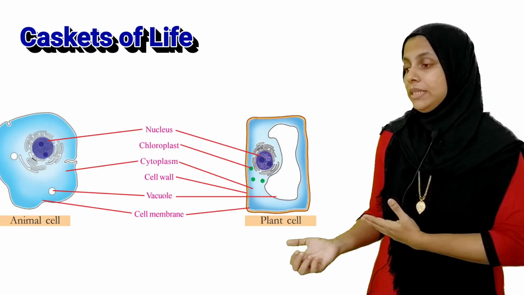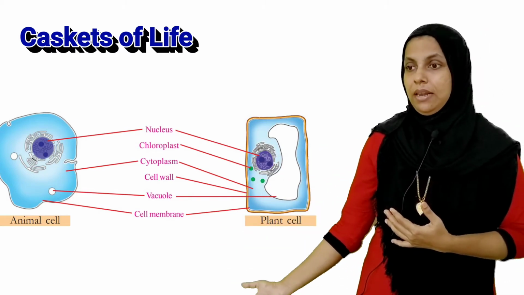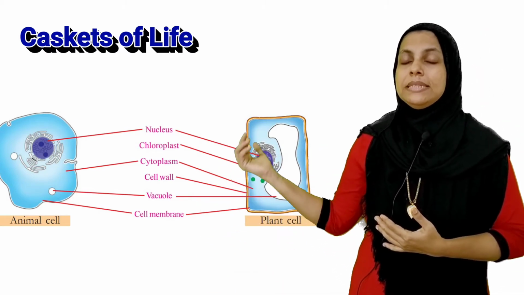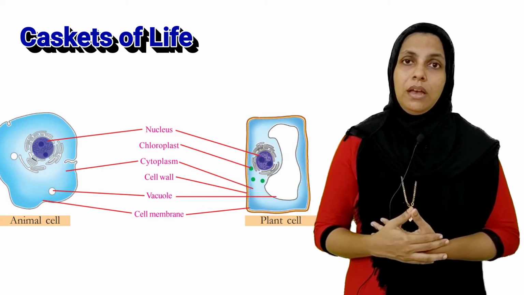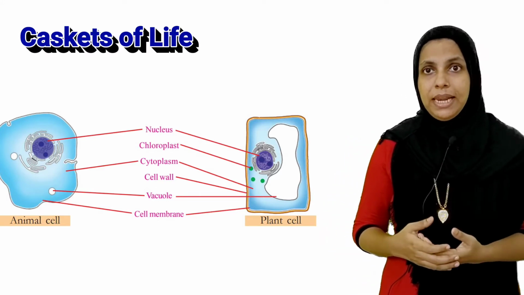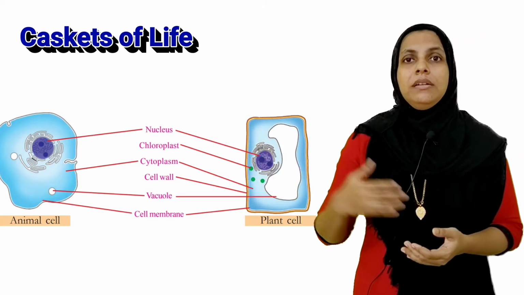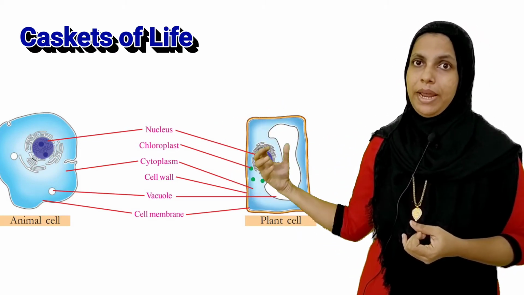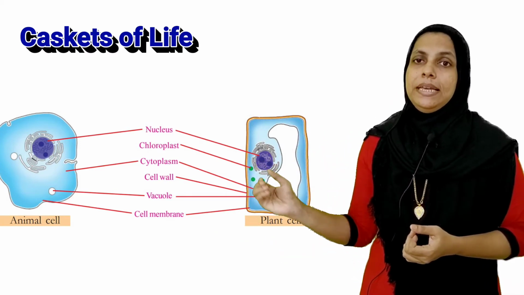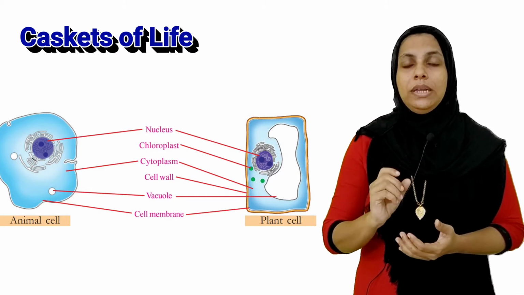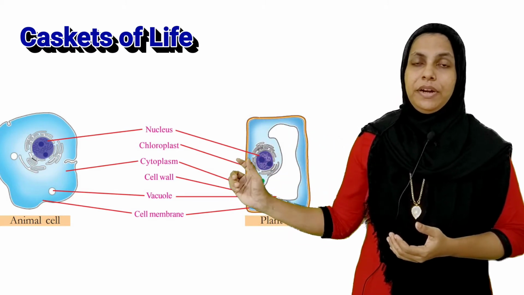Okay, look at the picture. Here we can see one animal cell and one plant cell. What are the similarities and the differences? We can discuss. In both of them we can see nucleus, cell membrane and cytoplasm. Vacuole in the animal cell is very small. Vacuole in the plant cell is big. We can identify that.